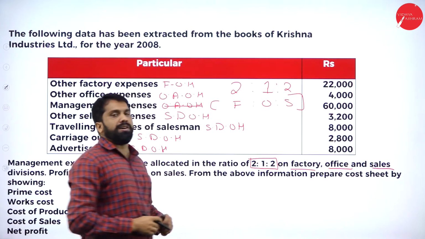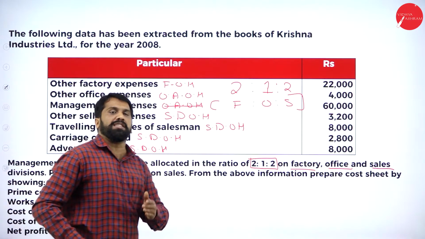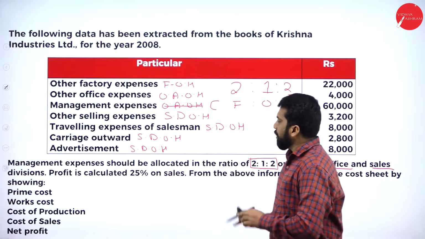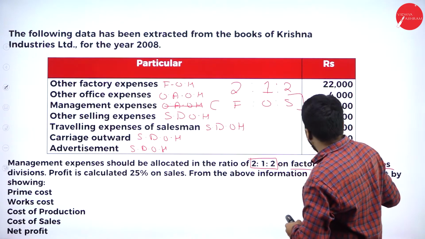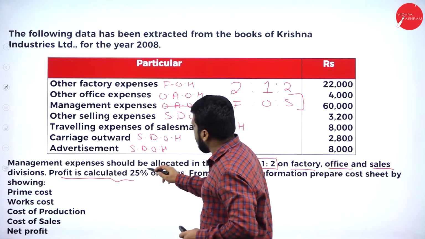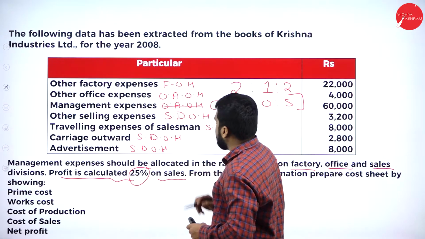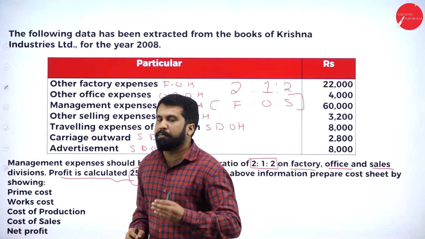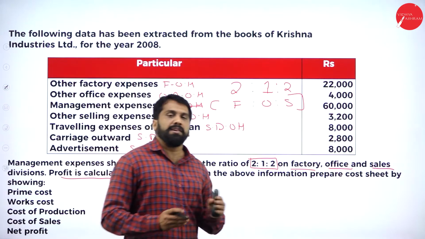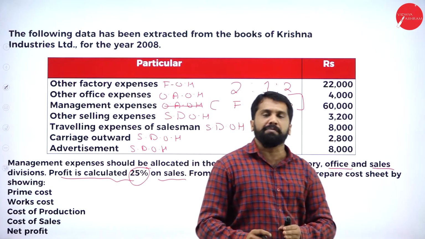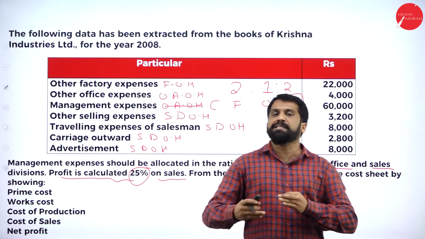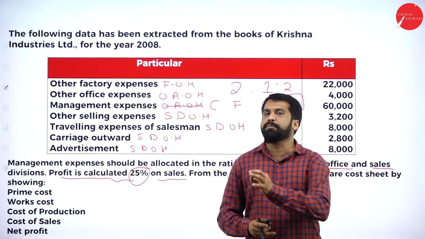2:1:2. This will be your ratio. What we did in the previous problem, same thing we are doing in today's class also. Now, these are the information. And sales division, profit is calculated 25% on sales. As I told you, every problem we come up with a new concept, new adjustment. Your 95% problem will be similar, but one adjustment will be added. That's why every session we are learning one by one.